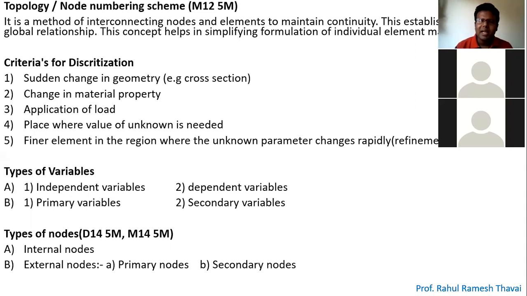If you wrongly assign the numbers to the nodes, your element stiffness matrix will be wrong, and as a result, your global stiffness matrix will also be wrong. And obviously if your global stiffness matrix is wrong, your primary variables like displacement and temperature will be wrong, then your reactions will be wrong, your entire problem turns out to be wrong, right? So this is very important. Is it okay?